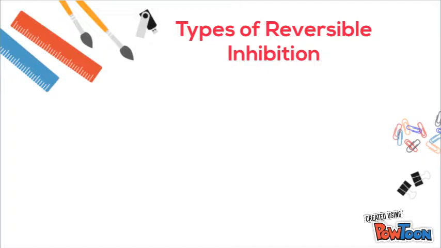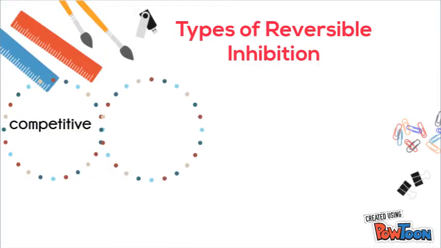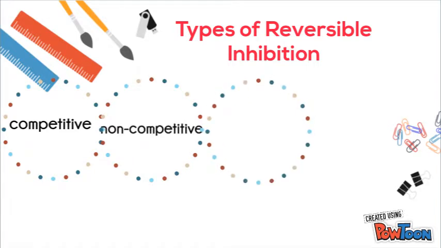There are 4 types of reversible inhibition. These are competitive, non-competitive, uncompetitive, and mixed.